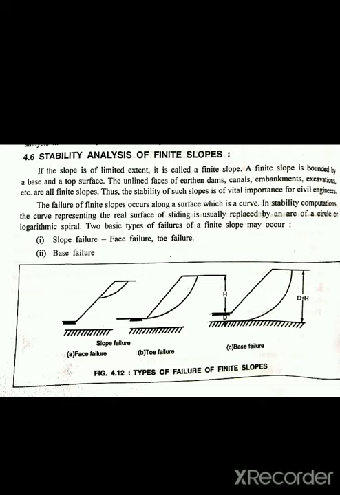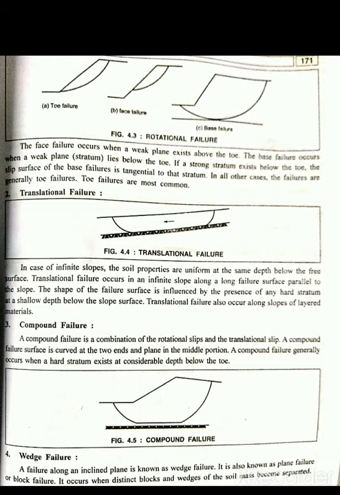The failure of a finite slope occurs along a surface which is a curve. In stability computation, the curve representing the real surface of sliding is usually replaced by an arc of a circle or a logarithmic spiral. So, two basic types of failure of a finite slope may occur: a slope failure or face failure or a toe failure, and a base failure. You can see it in the figure. First of all, what is face failure, toe failure and base failure? Which we saw in the previous year.